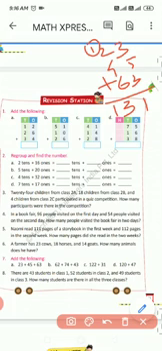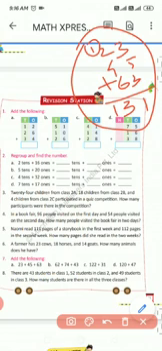Answer is 113. When we copy in maths notebook, you have to copy like this. First we have to write the numbers in vertical. Then we will solve this question.